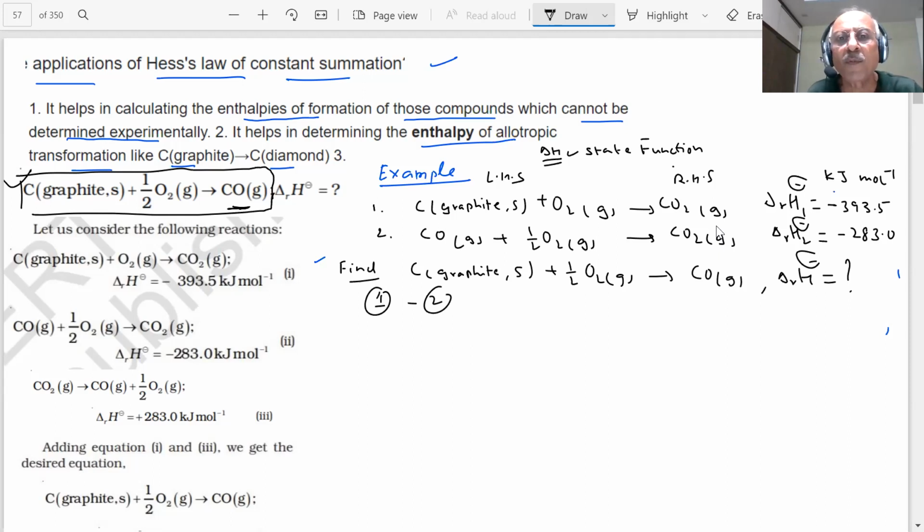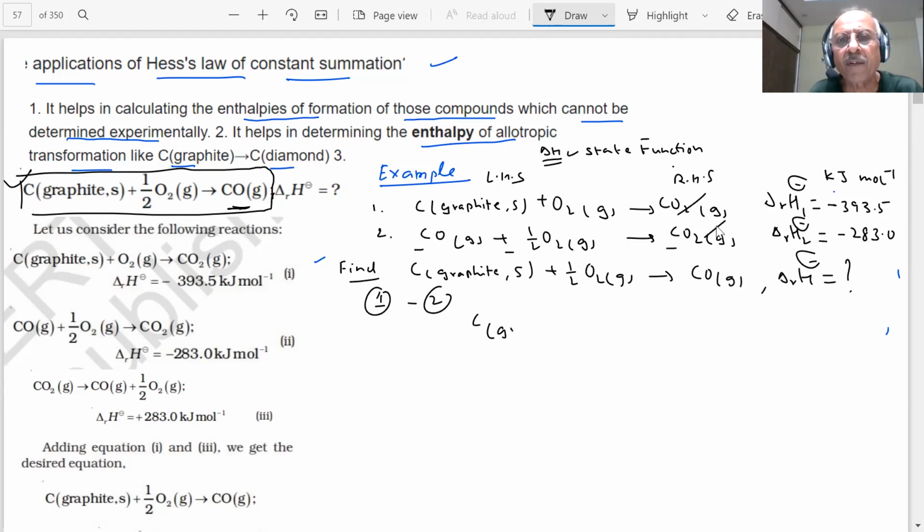1 minus 2, negative 1. This will become minus, this will become minus. If I subtract this, I am saying minus, minus, this becomes minus. Plus and minus will get cancelled. Then what do I get, student?